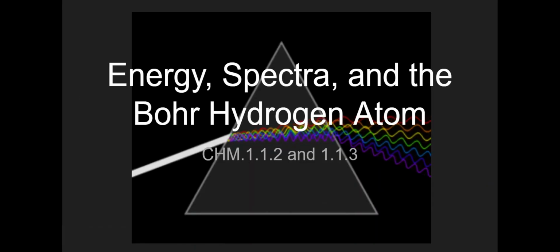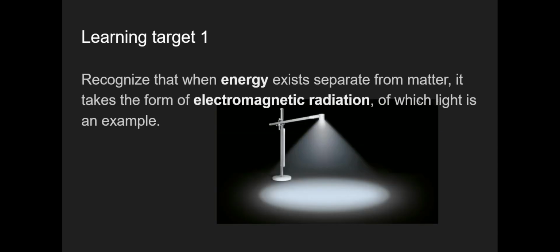Today's lesson is called Energy, Spectra, and the Bohr Hydrogen Atom. It covers kind of a lot. We're going to start. Learning target 1 is to recognize that when energy exists separate from matter, it takes the form of electromagnetic radiation, of which light is an example.